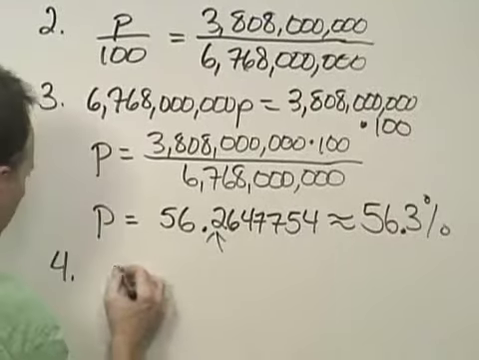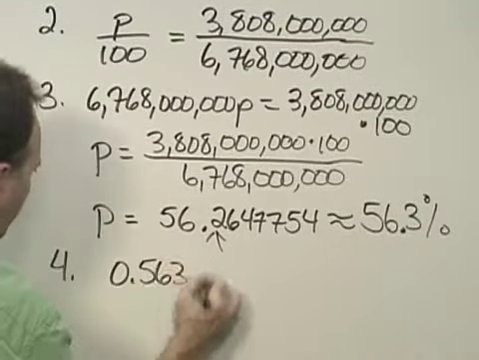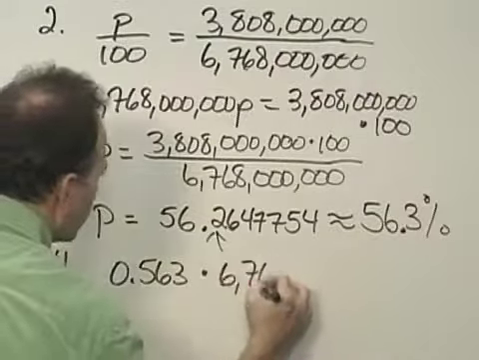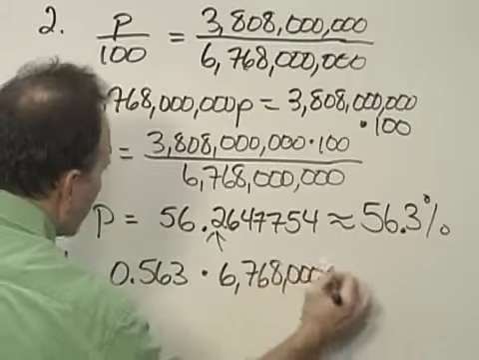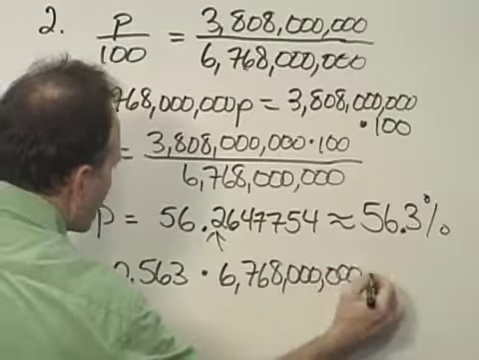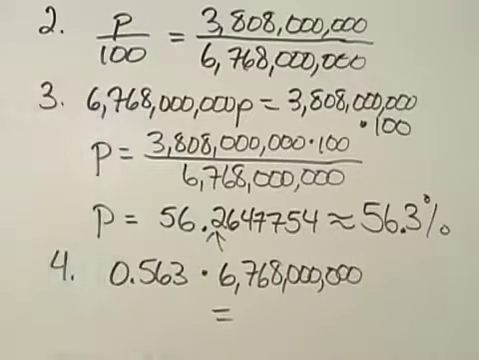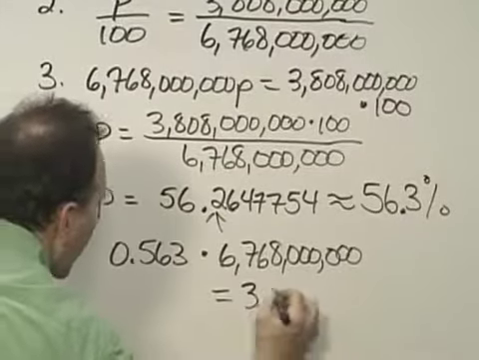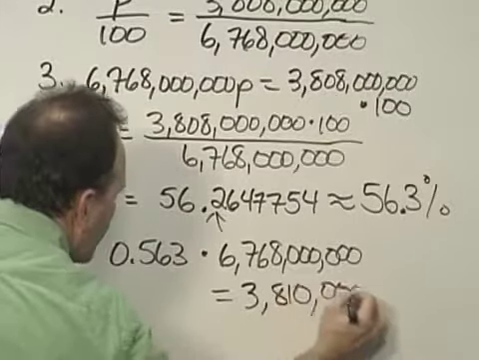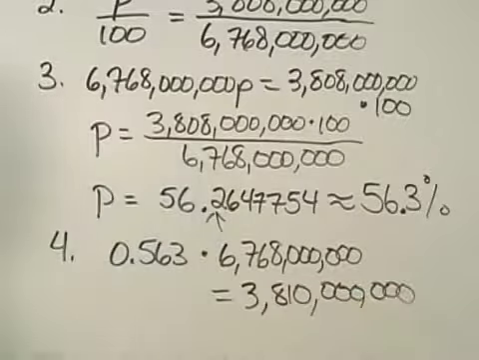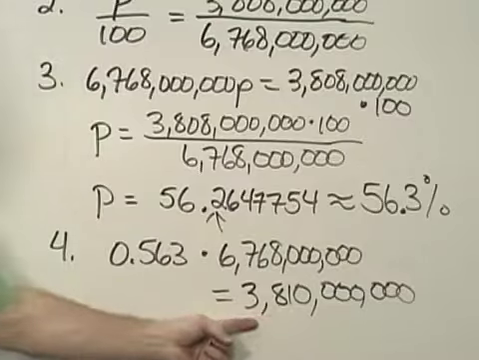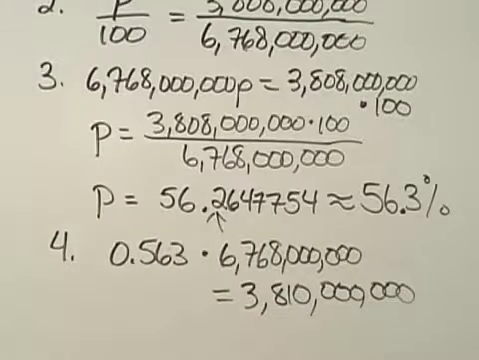As a check, we can multiply the 56.3% as a decimal 0.563, multiplied times the world population, 6,768,000,000. That will give us a result that it is equal to 3,810,000,000, and that's certainly close enough to the actual number given to us of 3,808,000,000. And so we've done our arithmetic correctly.